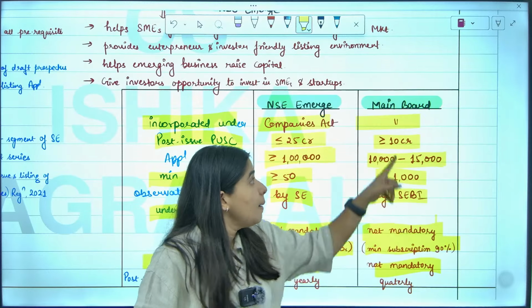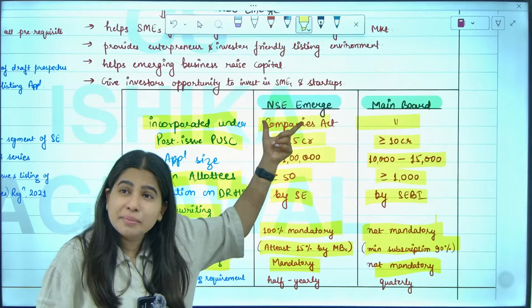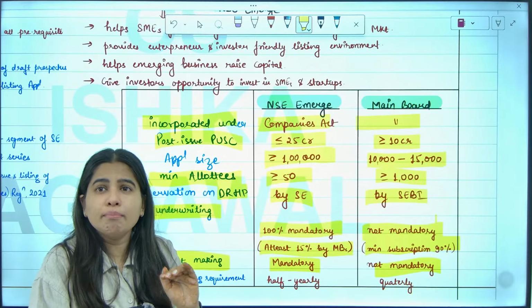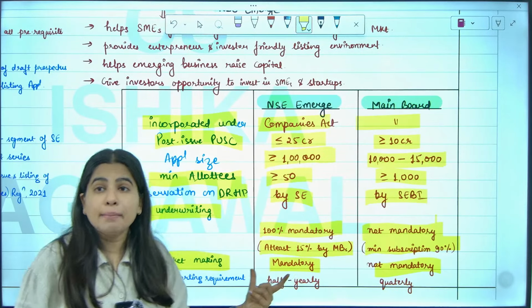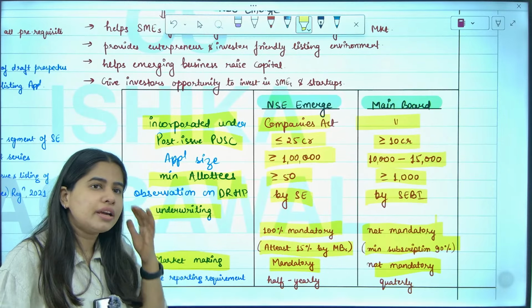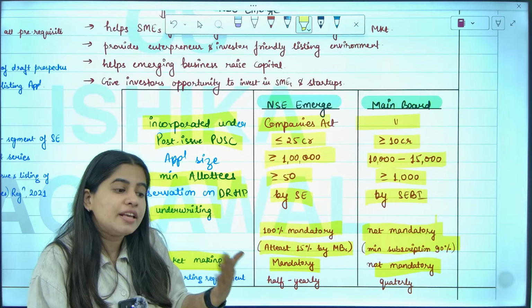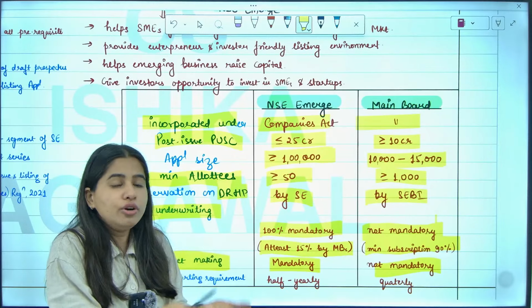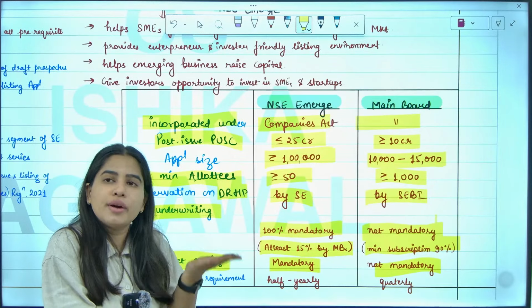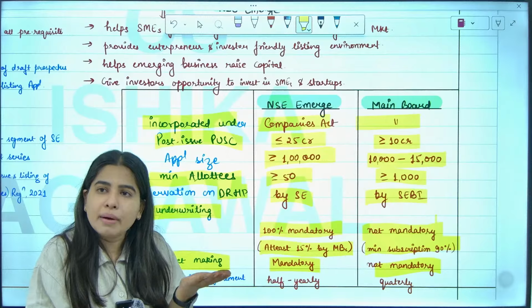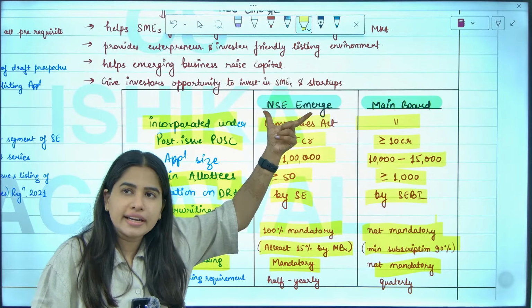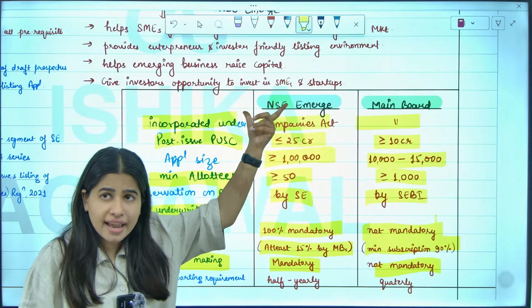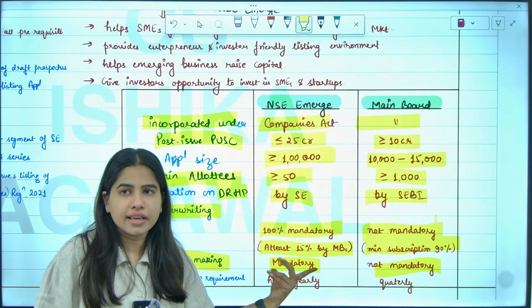But in case of SME, it's a small company getting listed, so sometimes we need a market maker. Market makers are SEBI registered, and they place buy orders and sell orders to influence the price, to create demand and supply. So if you are getting listed on the SME platform, then market making is mandatory.